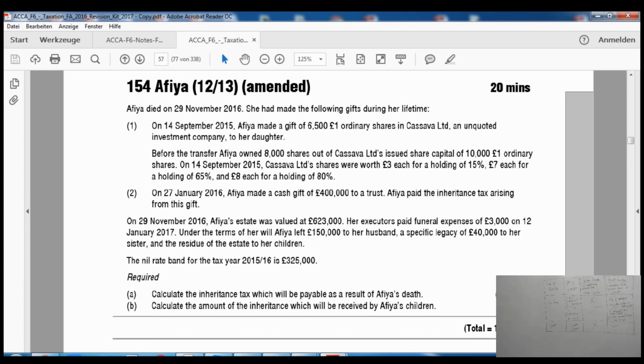Let me erase this table so that we can do it on the board. It's not a difficult question, basically. You can do it as well. Most of the stuff is exactly the same which we have seen. There is nothing new in this question.